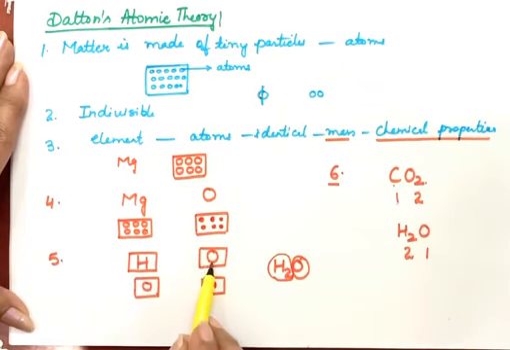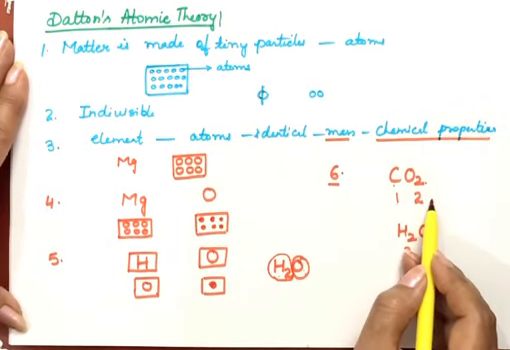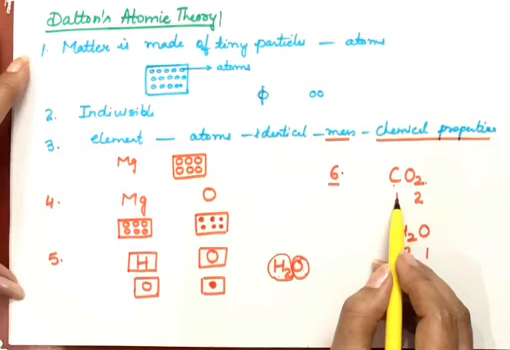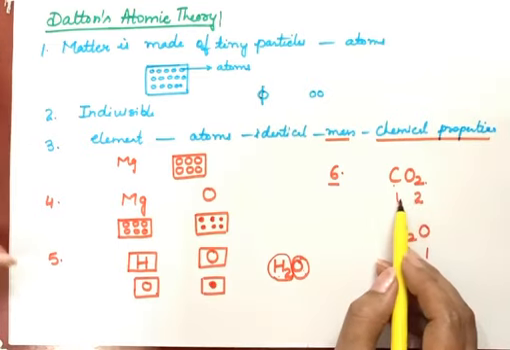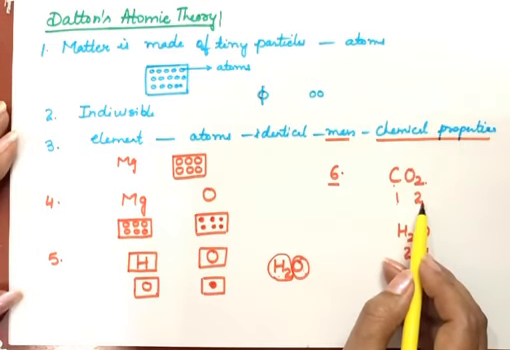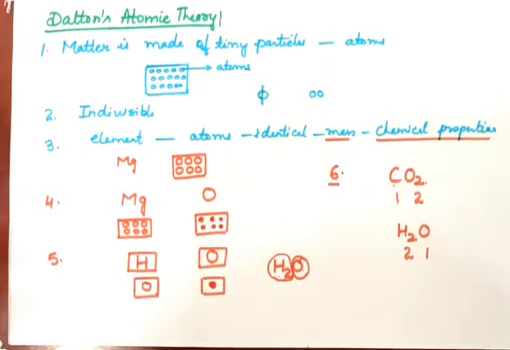Atoms of different elements combine to form compounds. Atoms of different elements, when they combine, what will they form? They will form a compound, and when they are forming a compound, the atoms always combine in a fixed whole number ratio. And how many atoms of each element are there in a compound? That ratio will also always be constant. So this is about Dalton's atomic theory.